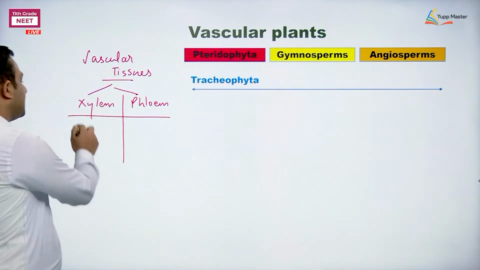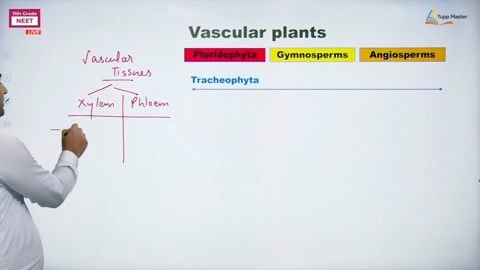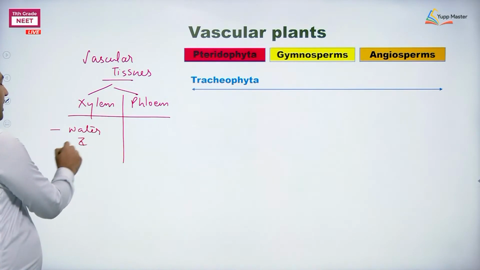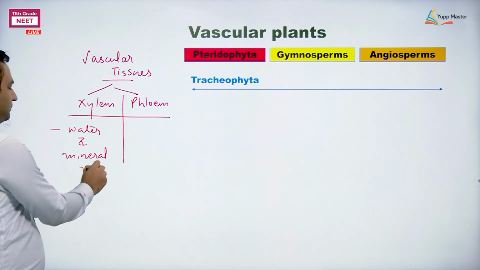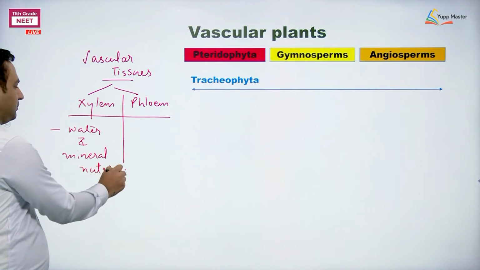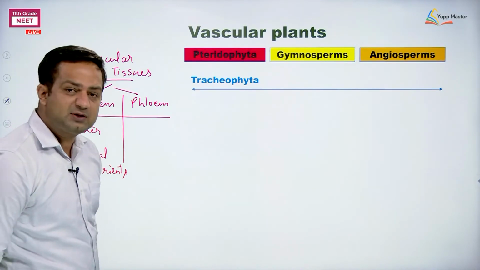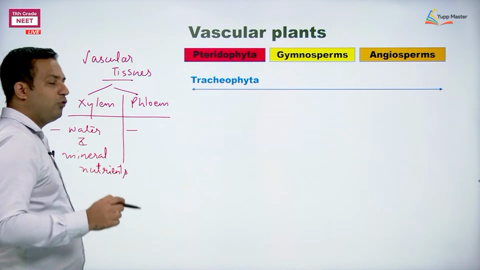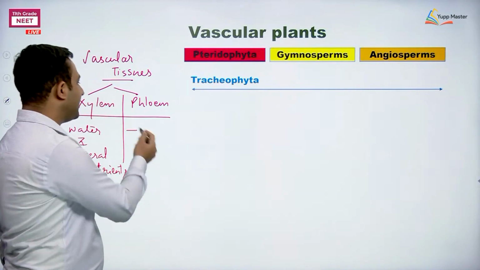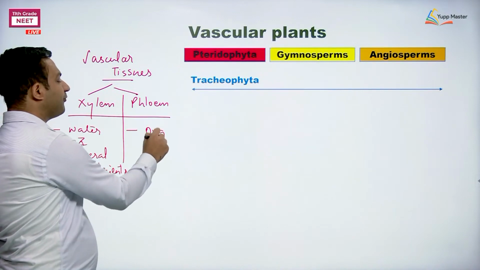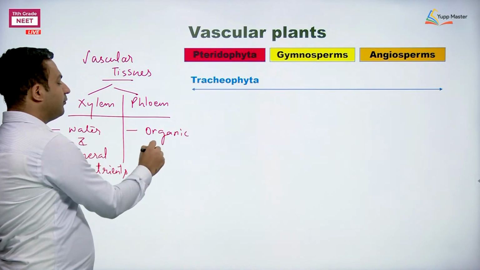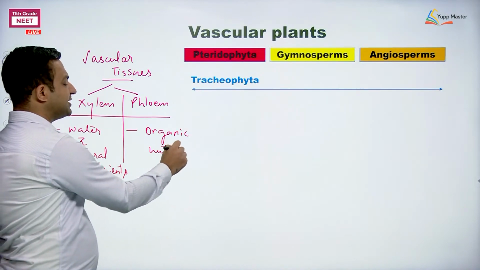Xylem is associated with transport of water and mineral nutrients, whereas phloem is known for transport of organic nutrients which are made during photosynthesis.